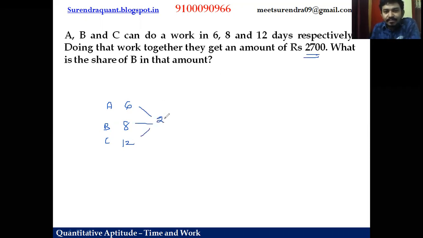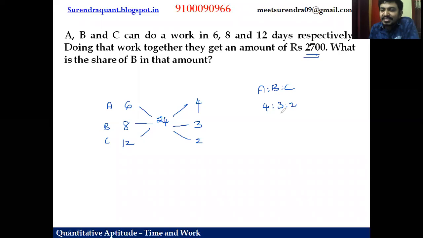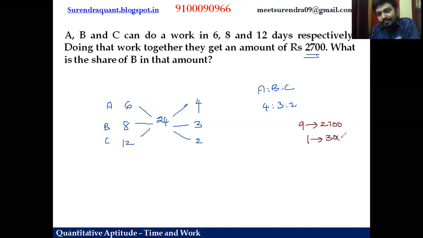Take LCM. 1 day work of A is 24 by 6, 4; B, 3; C, 2. So the ratio of the works of A, B, C is 4 is to 3 is to 2 for 1 day. That is the wages ratio. So total how many parts, friends? Totally 4 plus 3, 7 plus 2, 9 parts. If 9 parts is 2700, what is 1 part? 300, right? But in the share, A takes 4 parts.